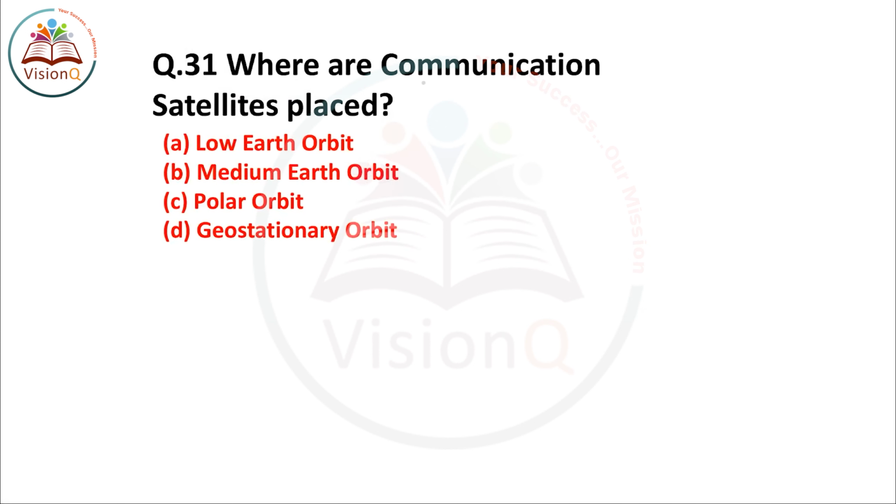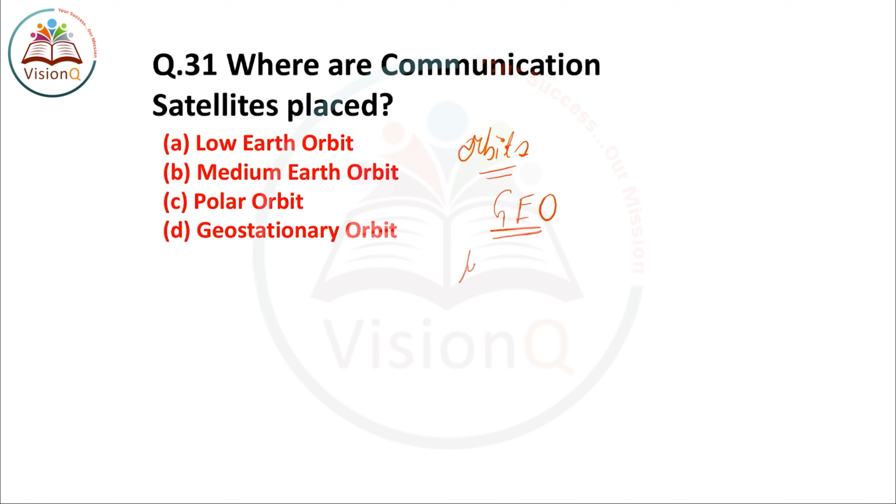Where are the communication satellites placed? The satellites which are used for communication purposes are placed in which orbit? Okay, now you should know about this orbit. Satellites are placed in different orbits. All these options are orbits only: low Earth orbit, medium Earth orbit, polar orbit and geostationary orbit. Now communication satellites are placed in the geostationary orbit, which is known as GEO.